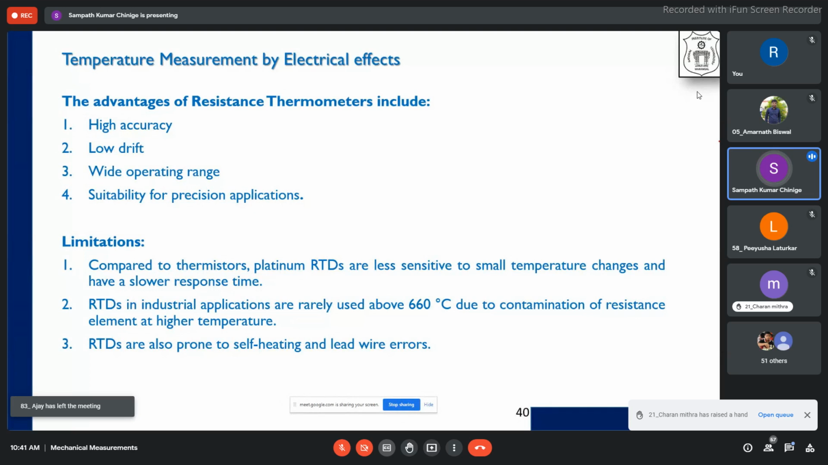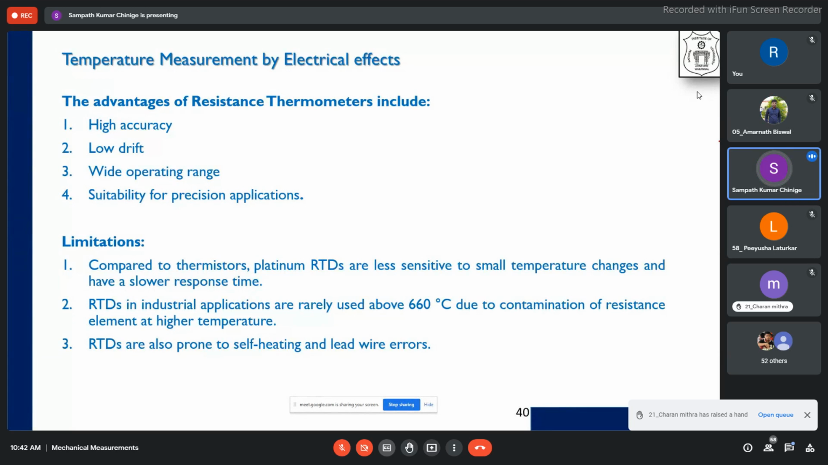Compensation means, because of the self-heating, whatever the temperature is raised, that amount of raise in the temperature due to self-heating, if you can measure that, you can subtract that from the actual value and get the true value. Isn't it? That is what we call compensation.